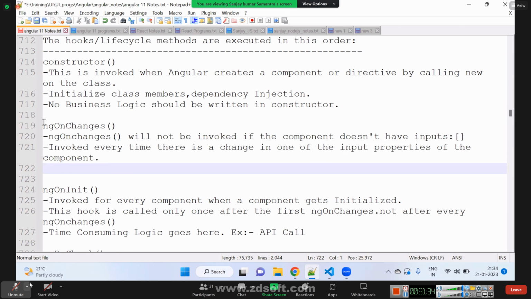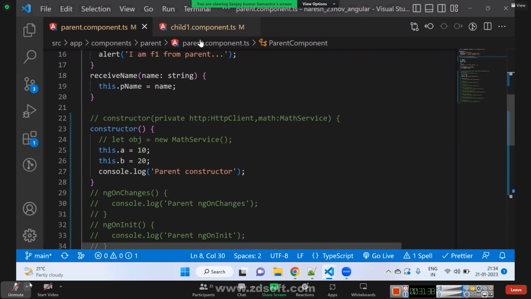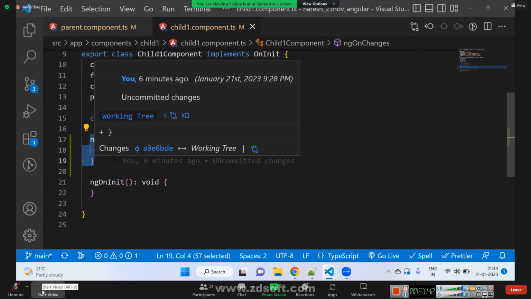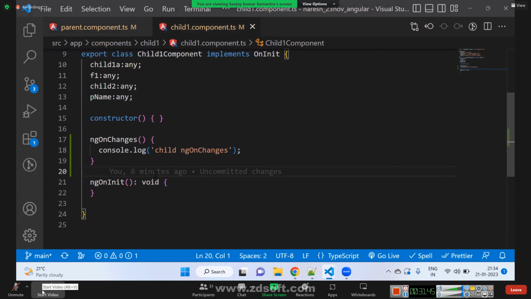What we can do in ngOnChanges, let me show you. The ngOnChanges method can be used to keep an eye on parent component data change. If the parent component's data changes, I should be notified, and I should be able to understand what was the last value and what is the current value.